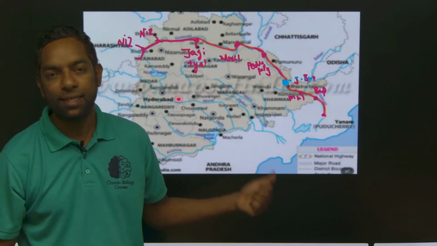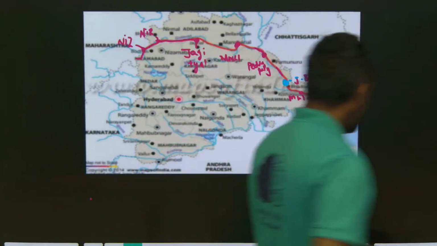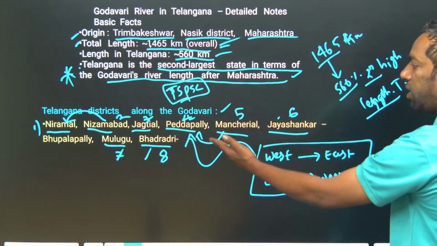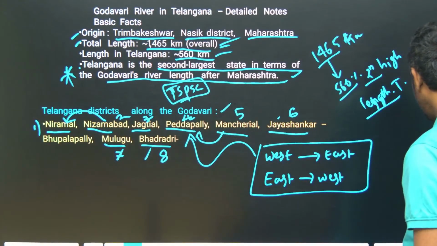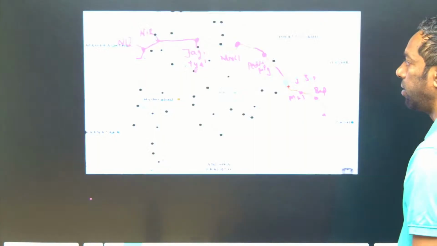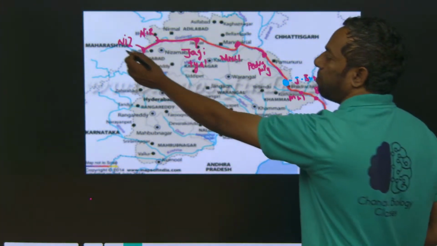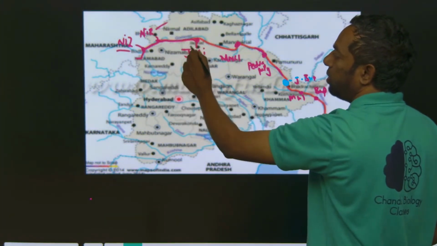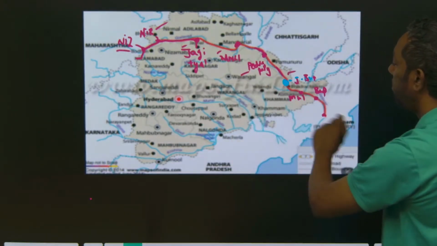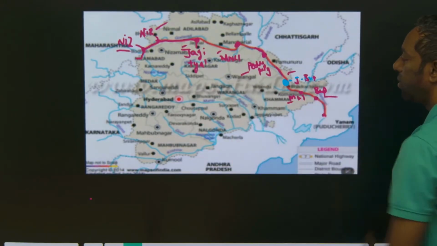So the Godavari flows through 8 districts: Nizamabad, Nirmal, Jagityal, Manchiryal, Peddapalli, Jayashankar Bhupalpalli, Mulugu, Bhadradri Kottagudem.